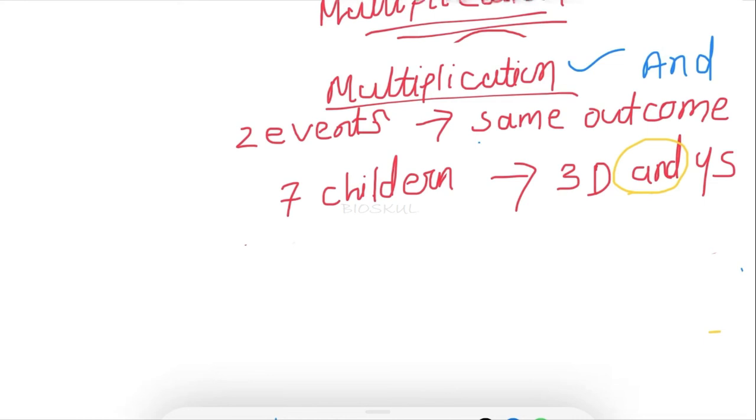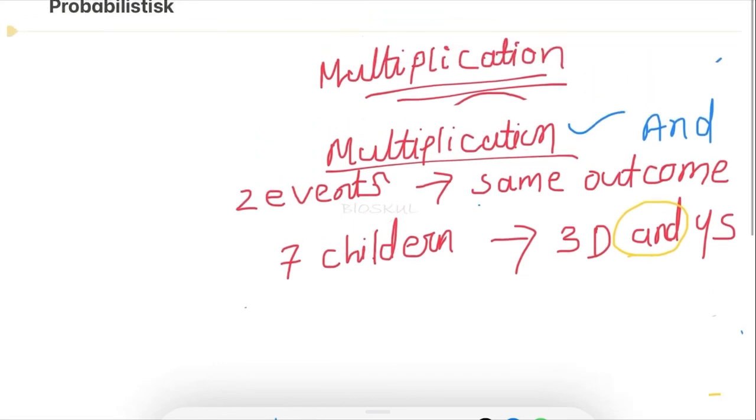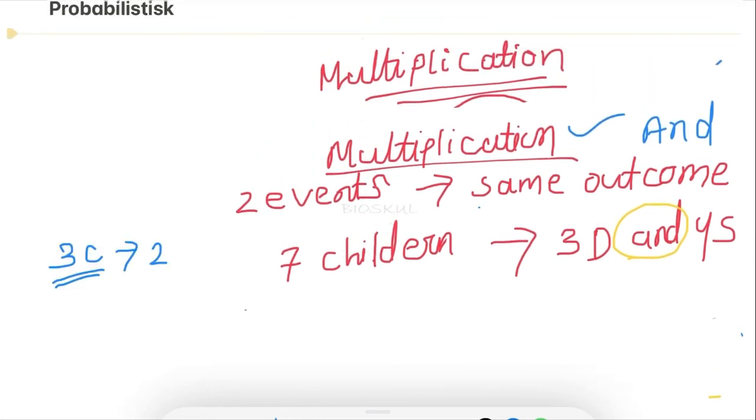But if we compare this question with the previous question, in the previous question the order or the sequence of children was mentioned, right? Like out of 3 children, the couple will have 2 daughters and then 1 son. That means the sequence is mentioned in the previous question. But here there are 7 children and they have 3 daughters and 4 sons. Here you can mark the difference, right?